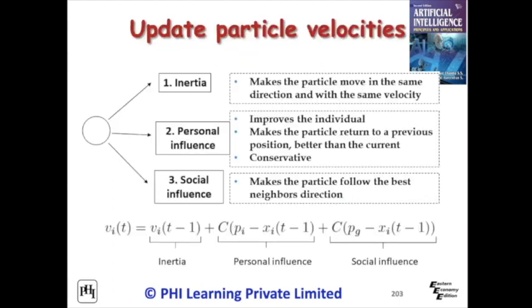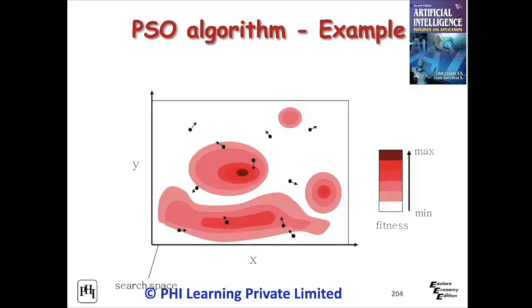Create a population of particles, agents, uniformly distributed over space X. Evaluate each particle's position according to the objective function, and if a particle's current position is better than its previous best position, then update the position. Determine the best particle based on the particles' previous best positions. For example, a simulation of the particle swarm optimization is given.